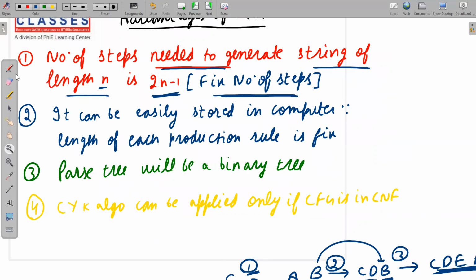So this is a big advantage of CNF now, because the number of steps is fixed. Apply 2n minus 1 steps. If you get the string, then it's okay. Otherwise, the string is not generated by the given grammar.